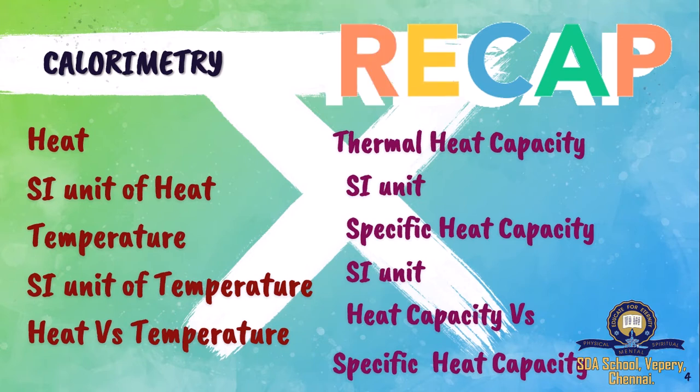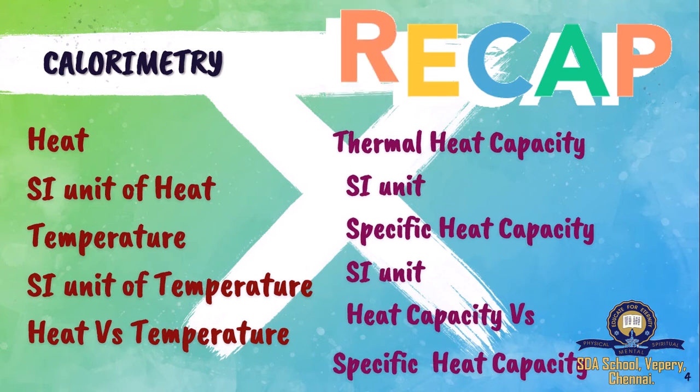And you learnt about the SI unit of temperature. So heat and temperature, their units. And you saw the difference between heat and temperature. And on the other hand, you learnt about heat capacity and specific heat capacity, and the differences between them. So these are the things which we saw in the previous session.